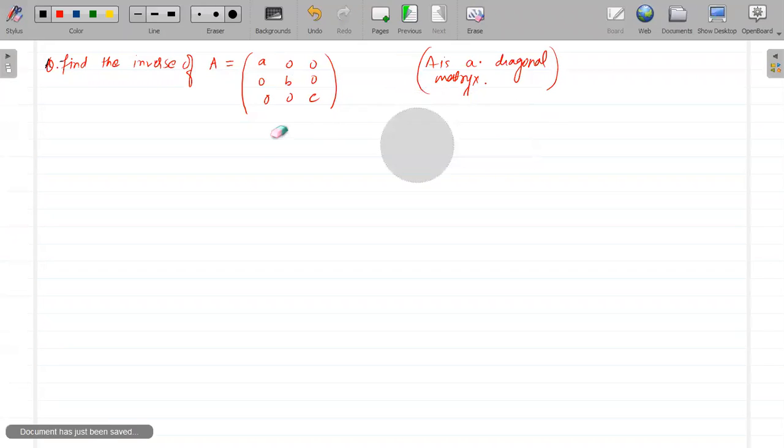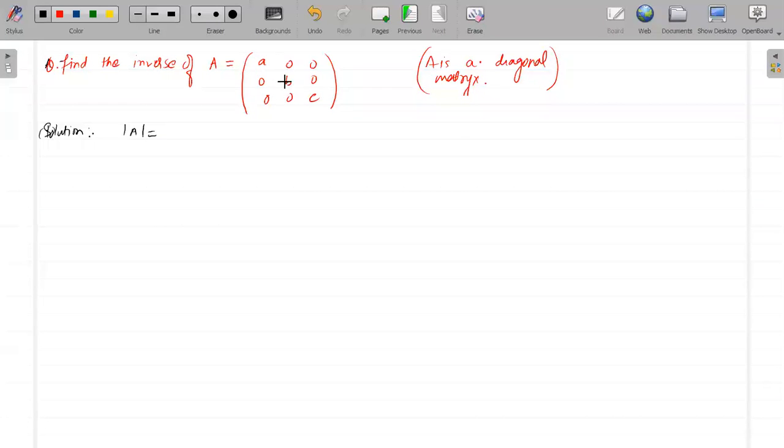So first thing I will do is find the determinant. So the determinant of matrix A will be nothing but A into B into C. The determinant of matrix A is ABC, right? The determinant of any diagonal matrix is simply the product of all the diagonal elements, and ABC will be the determinant. Very good.